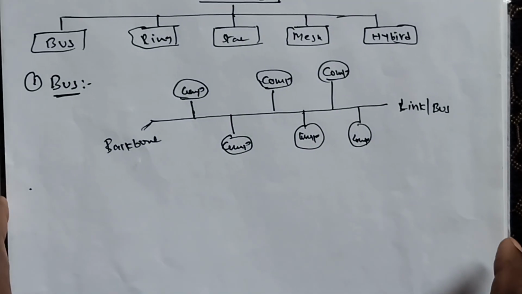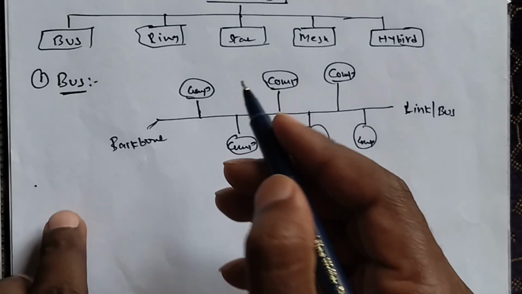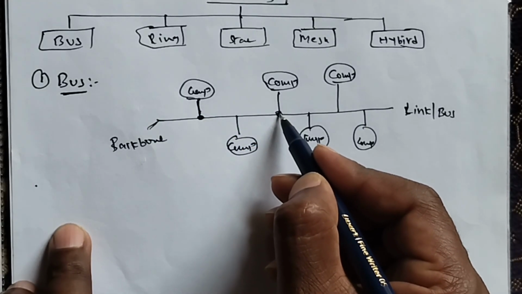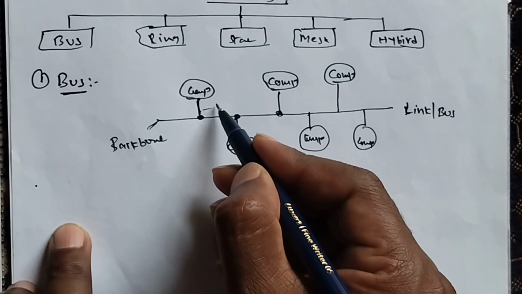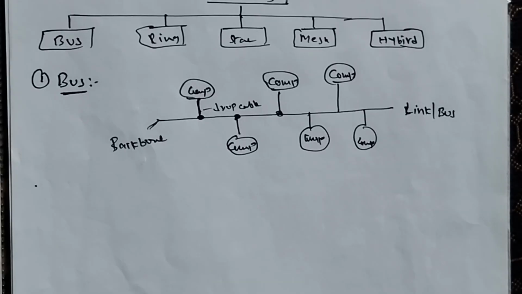Each node or computer is connected with the backbone cable through a dropped cable.